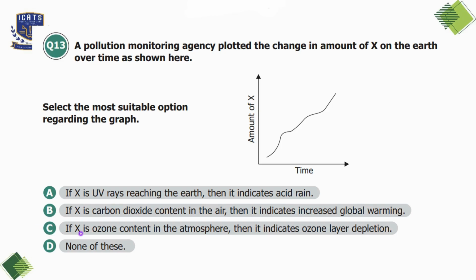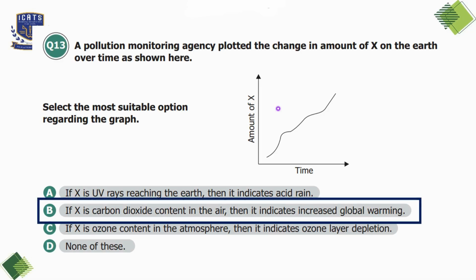Option C is if X is ozone content in the atmosphere, then it indicates ozone layer depletion. So if ozone was increasing, it would not indicate depletion, which means decrease. So this contradicts the graph, which shows an increase. So we can say option C is also incorrect and option D is none of these. But here we have found our correct option, that is option B.